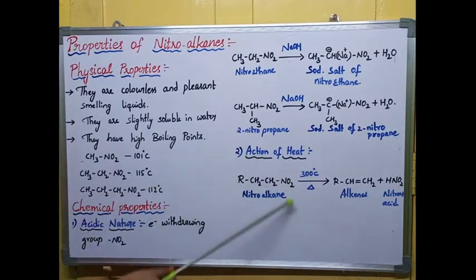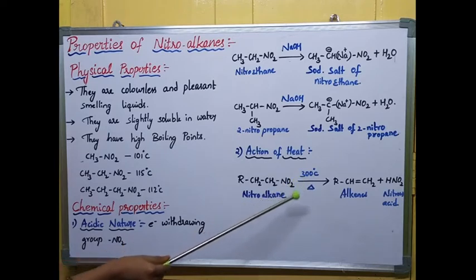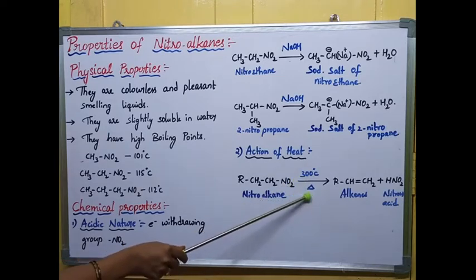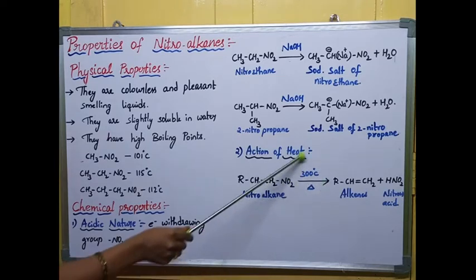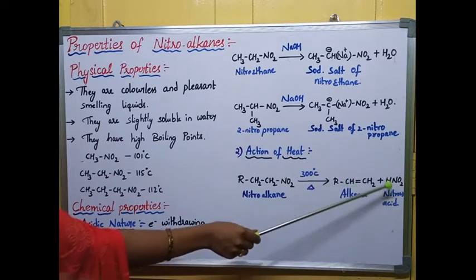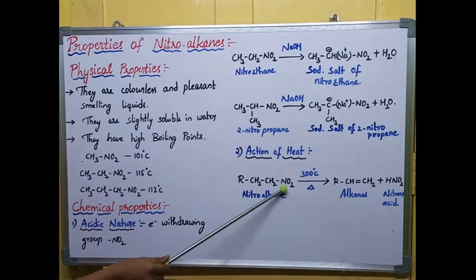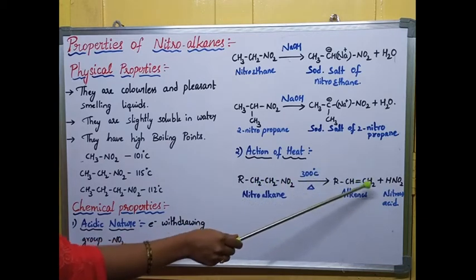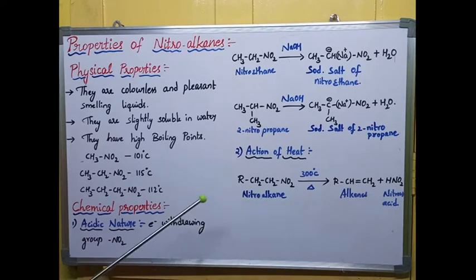I'm heating at 300 degrees centigrade, which is a very high temperature, and this symbol indicates heating. Whenever you heat this, an alkene comes out as a product along with nitrous acid, HNO2, with double bond formation here. So this is about action of heat.